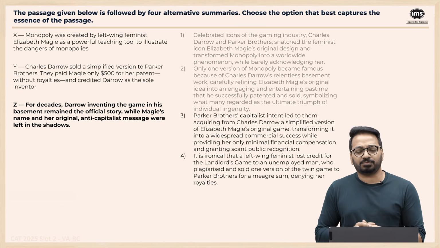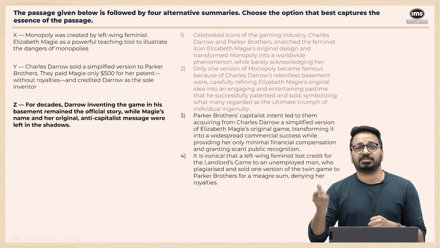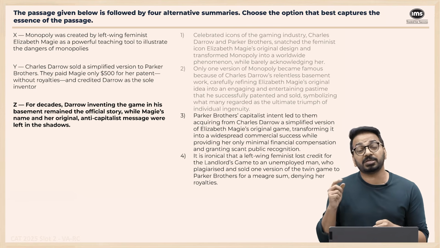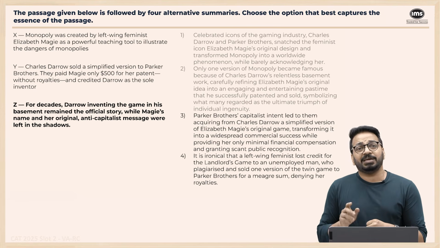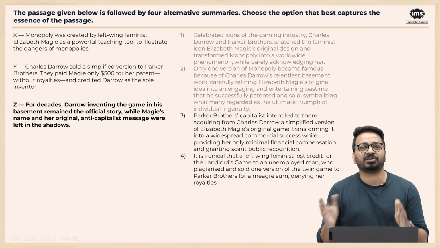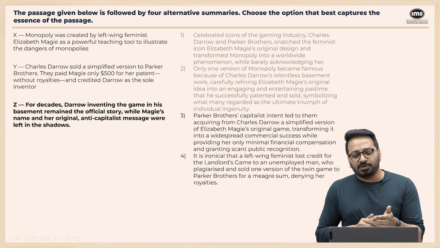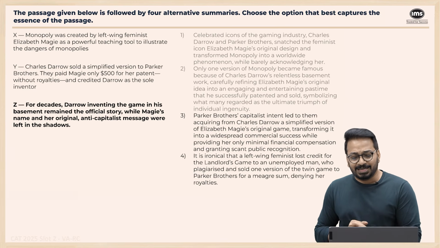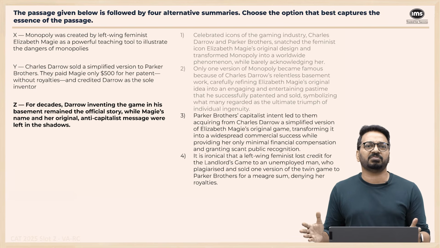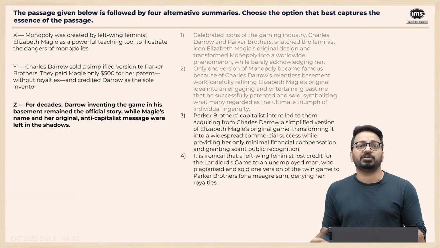No, sir, but what's wrong with option 3? Option 3 says her game was an anti-capitalist teaching tool. But it's not saying that Parker Brothers had a capitalist bent of mind and with that intent only they acquired this. Their intention is not mentioned anywhere, right? So the reason to reject 3 would be that their intention is not there, and this transforming it into a widespread commercial success. We know Monopoly is famous, right? But the passage never has this data about them transforming it into a success.